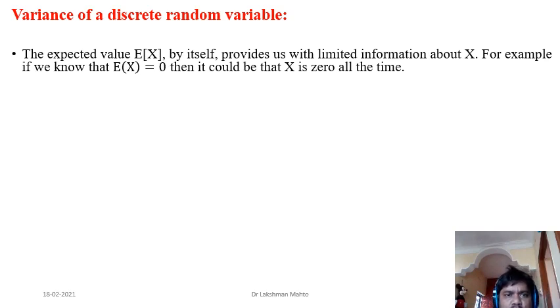The expected value by itself provides limited information. So we are having a random variable, and we are having information about its expectation as well. That expected value of a random variable just provides very limited information. For example, suppose we have a random variable and we find that its expectation is 0. That means we are having this kind of data.